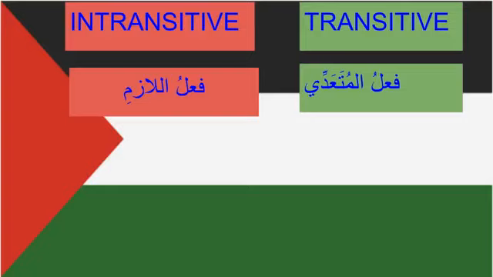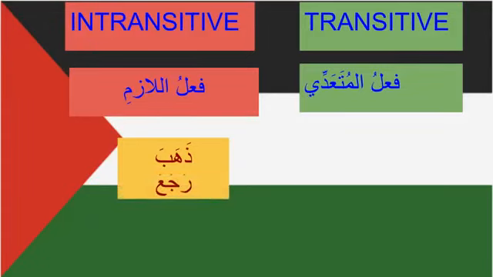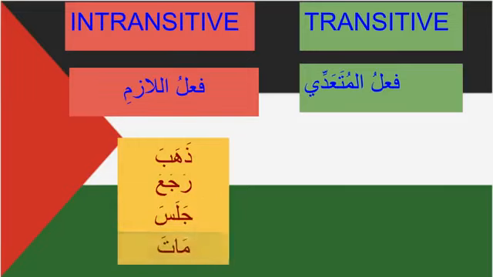Some examples of intransitive: dhahaba, he went, makes complete sense; raja'a, he returned; jalasa, he sat; mata, he died. You can't add anything more to these verbs, so you don't need any more information to make complete sense.